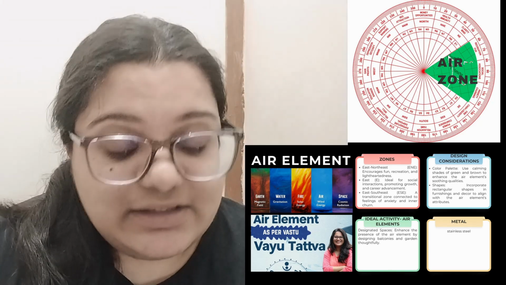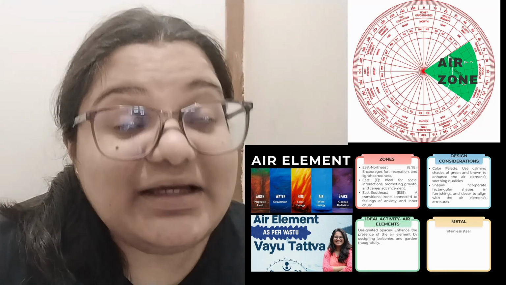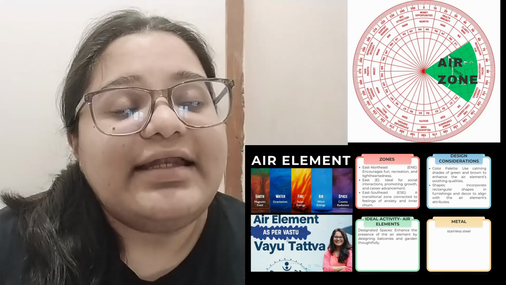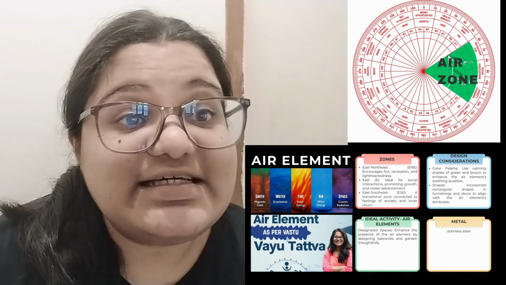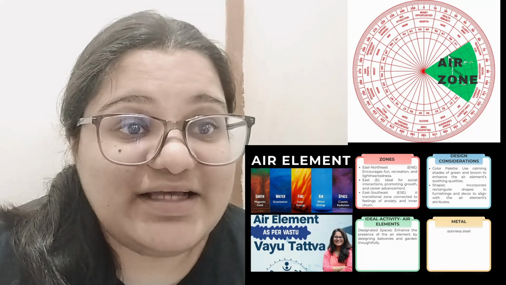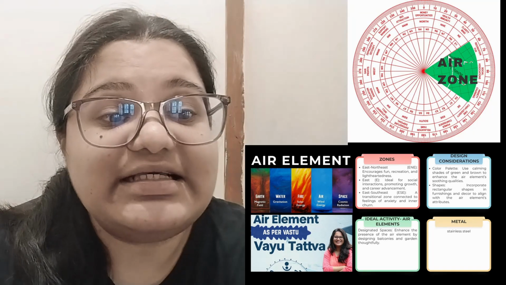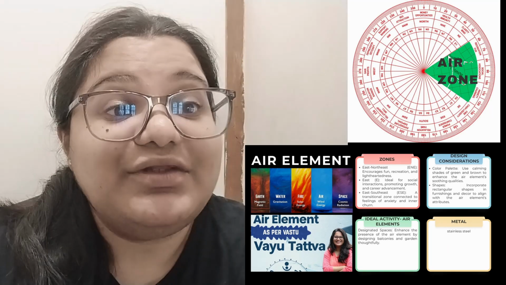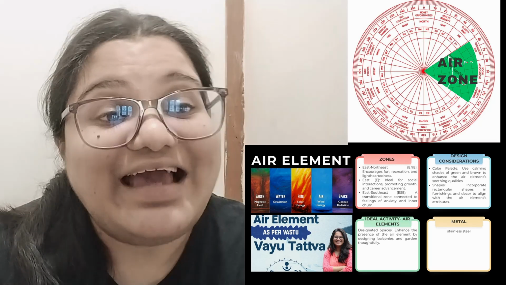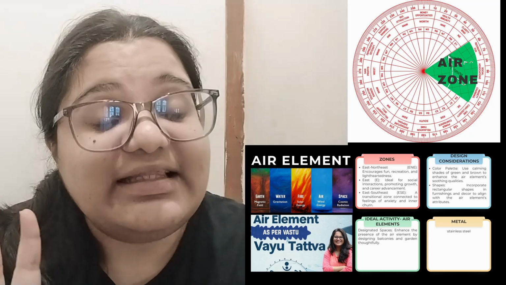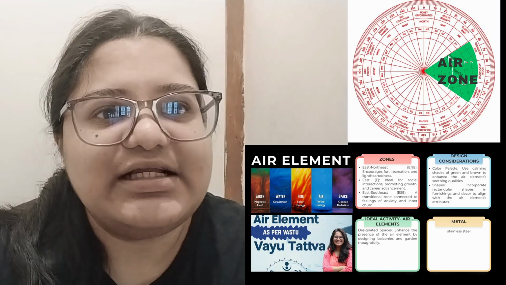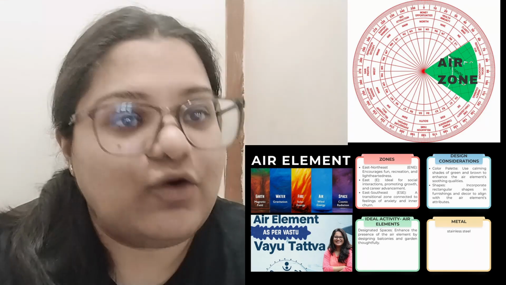Now that you've been able to understand this, let me help you understand what are the zones that are associated with the air element. The zones that are firstly associated are the east northeast, second is the east, and the third is the east southeast. When you look into the east northeast in detail, the attribute associated with this is basically fun and recreation. The second, that is east, is associated with promotions, career growth and all of that.